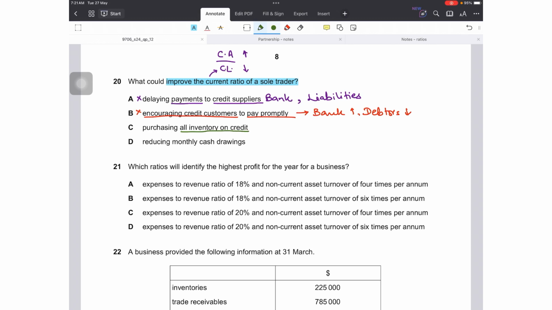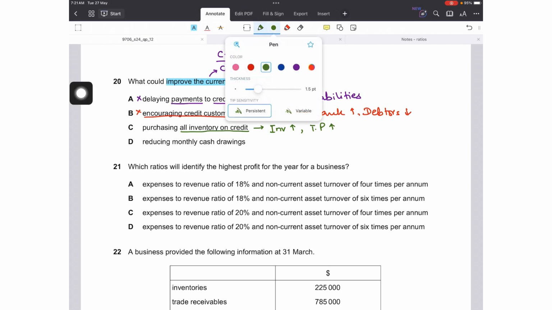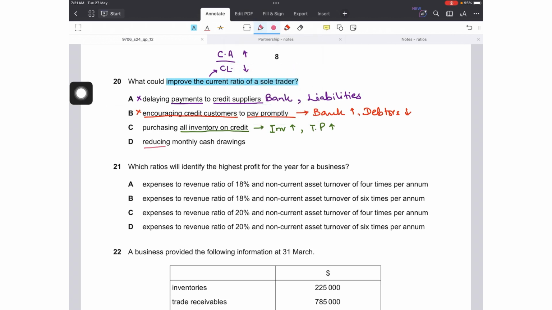Option C says purchasing all inventory on credit. Oh my god, no. Inventory, a current asset, will increase, but your liability, that is your trade payables, would also increase. So an increase in asset is offset by an increase in liability. There is no improvement in the current ratio again. Last is reducing monthly cash drawings.